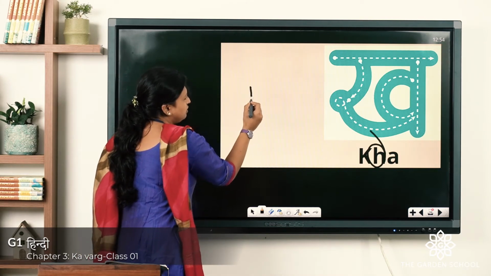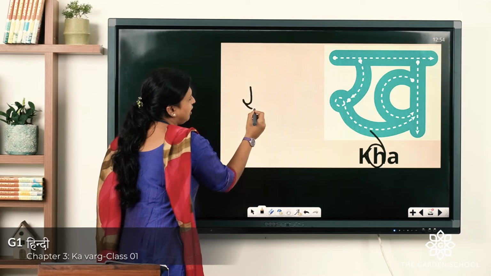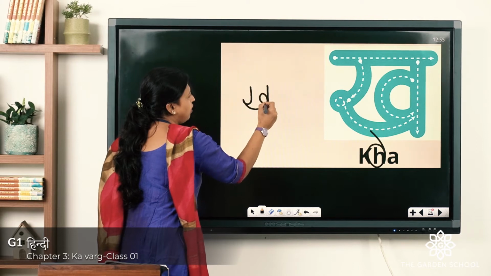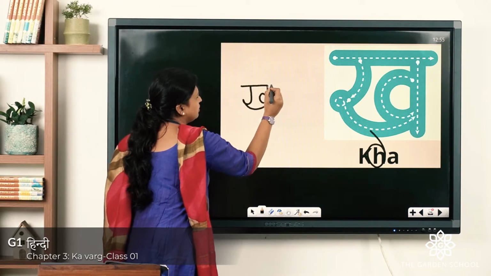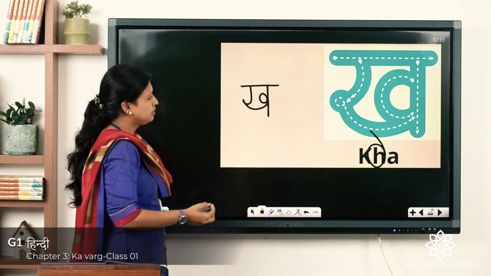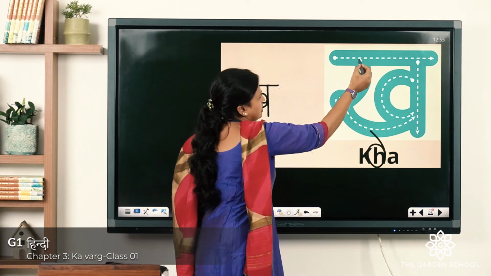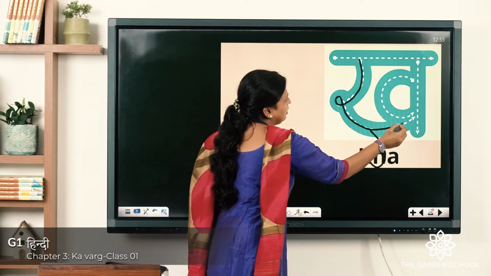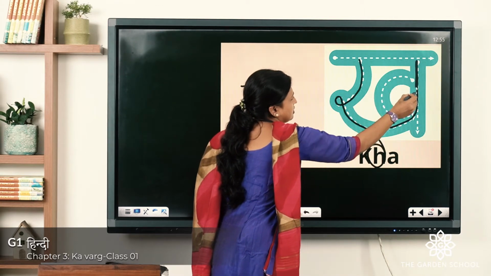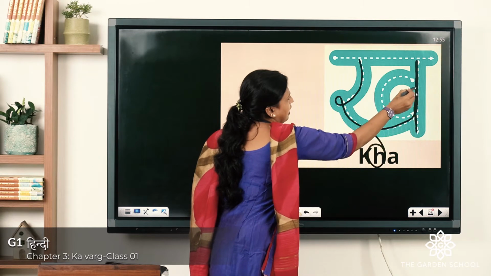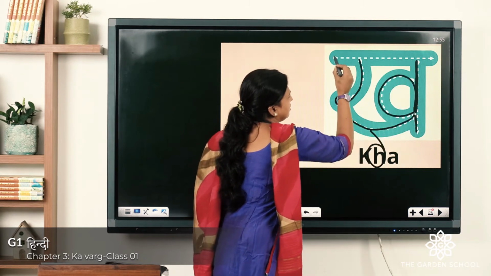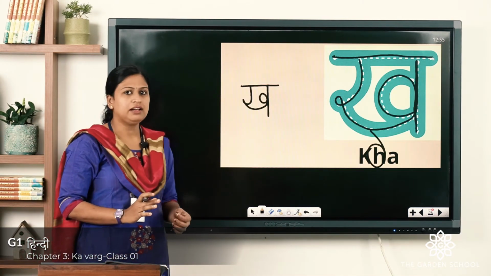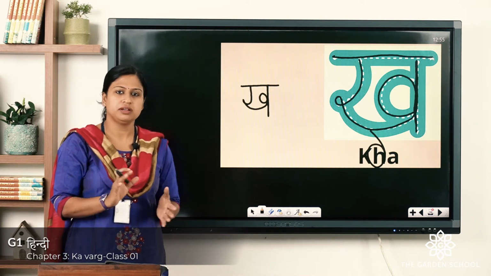First a small J, then a smiley arc. It goes up a straight line and here a small circle, and on the top a sleeping line. Once again, you can see here a small J, a small smiley arc, then a standing line and a circle, and a sleeping line. So, it looks difficult, but when you practice it in your notebook, it's very simple.